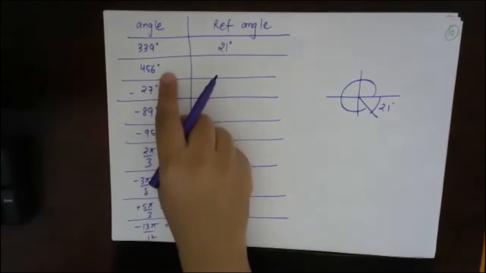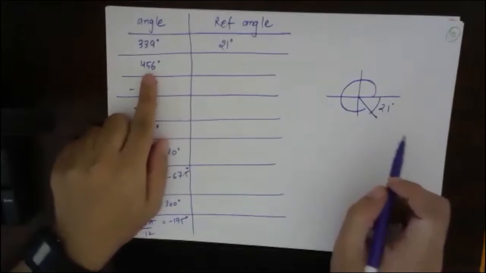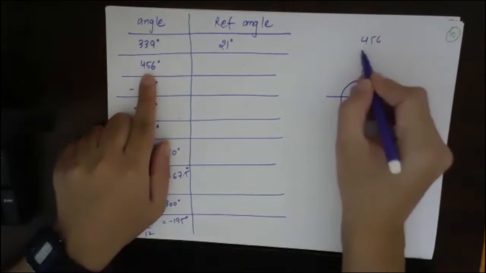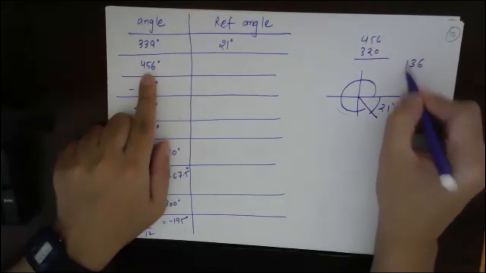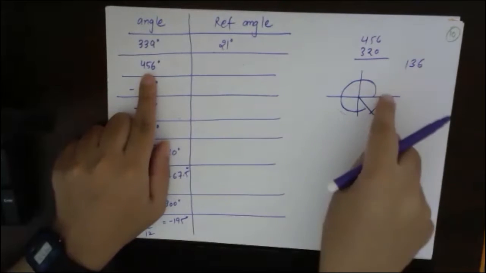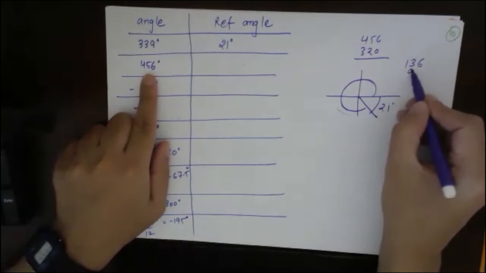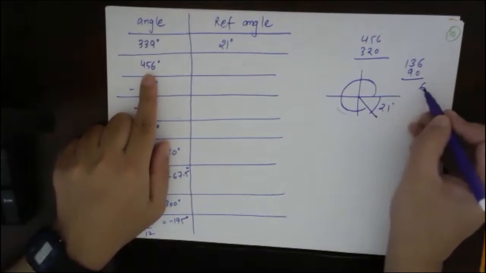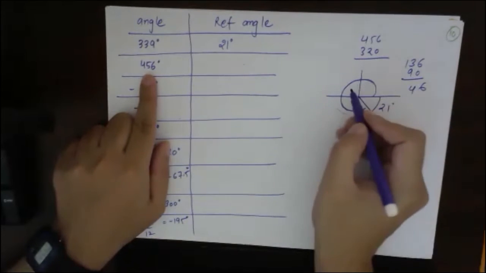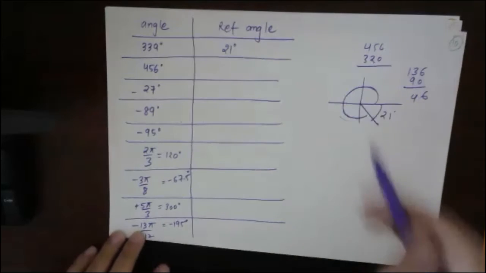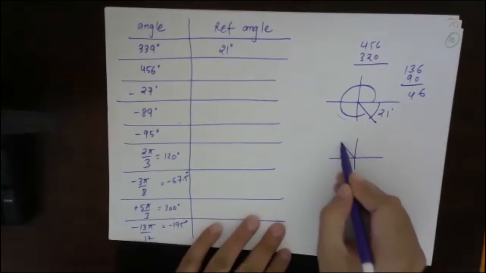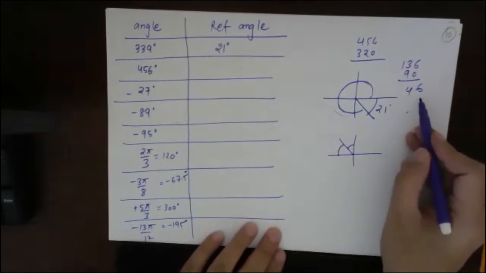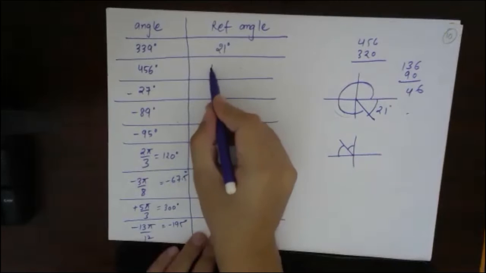Very good. 456 means one complete rotation and then some more. So 456 minus 360 will be 96, so this is one complete and then 96 minus 90 is 6. This angle will be 6, so the remaining angle will be 90 minus 6, which is 84.